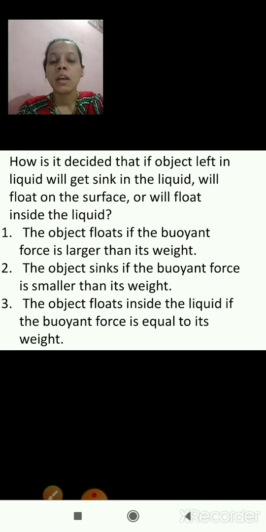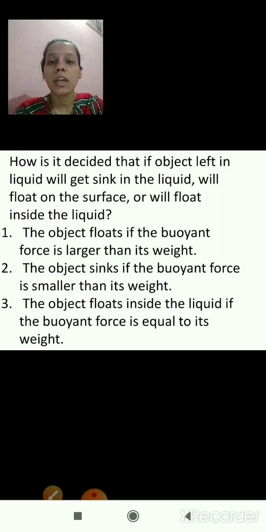Now the third one: the object floats inside the liquid if the buoyant force is equal to the weight of the object. For example, a plastic bottle filled with water will not go to the bottom, and it will not float on the surface, but it will float inside the water. Why? Because the buoyant force is equal to the weight of the object. I hope we are clear with this.